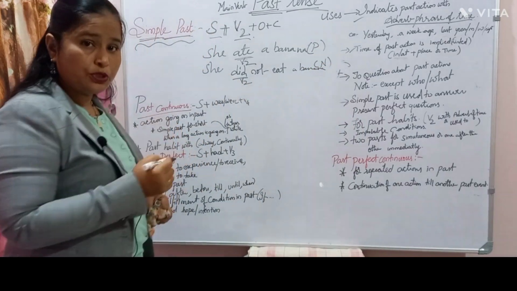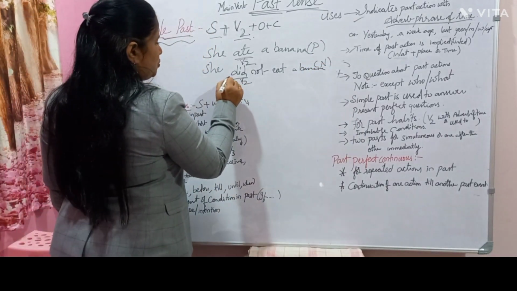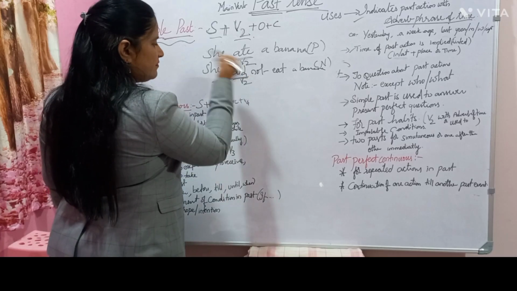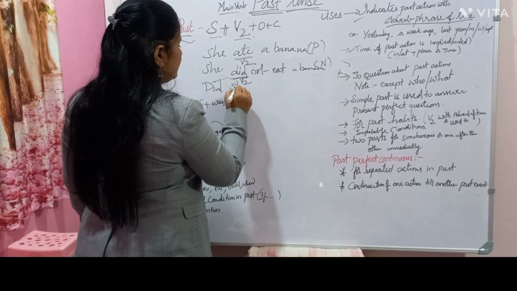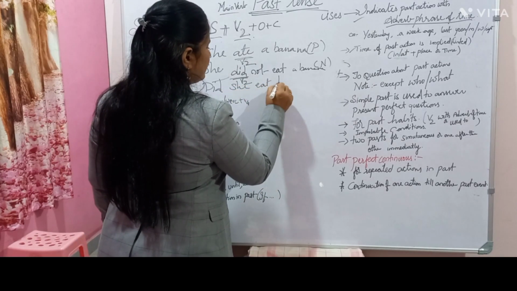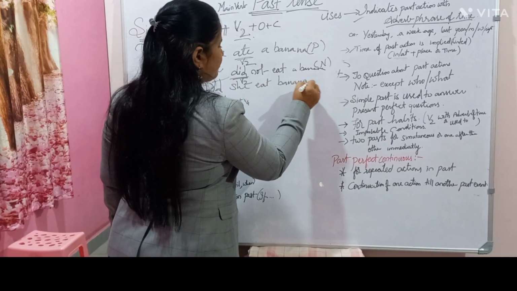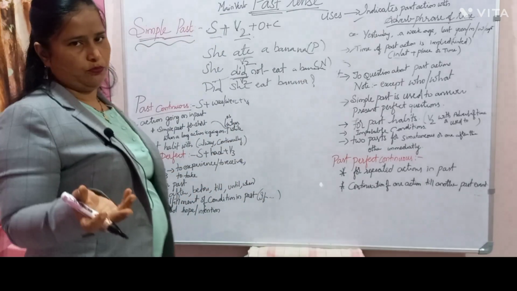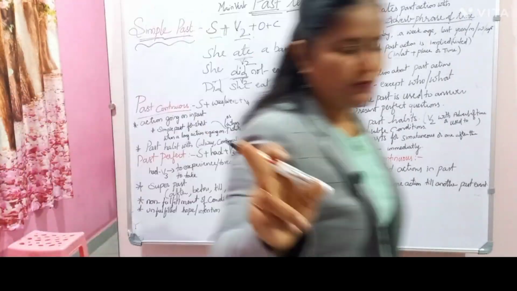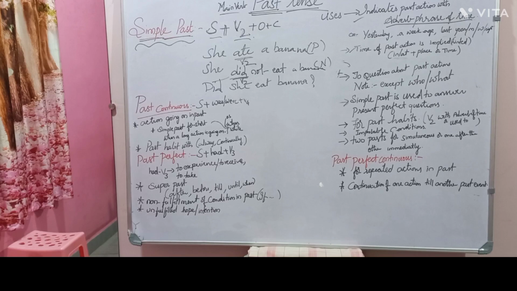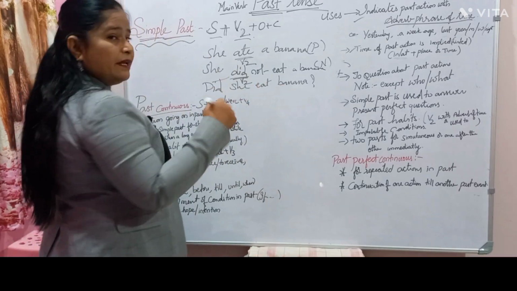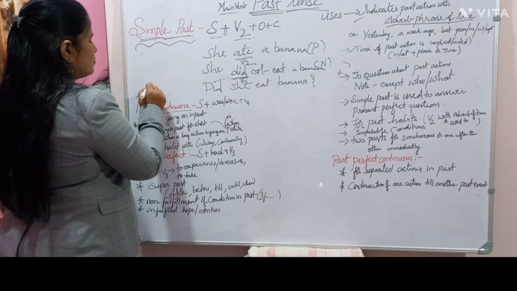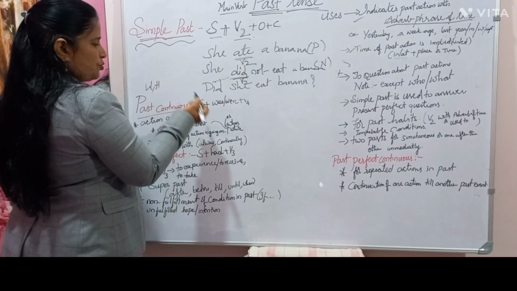What is the question now? So the positive question: did, this auxiliary verb, should come first. Hope you know this. Did she eat a banana? Yes or no? What do you say? Yes, she ate. Yes or no? Then for this, almost all the WH questions.